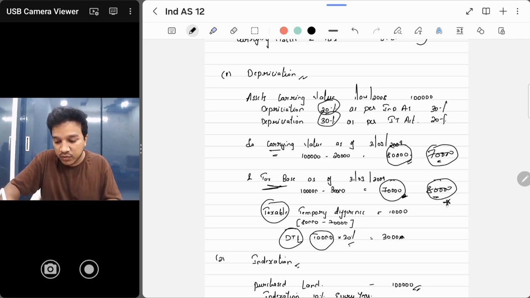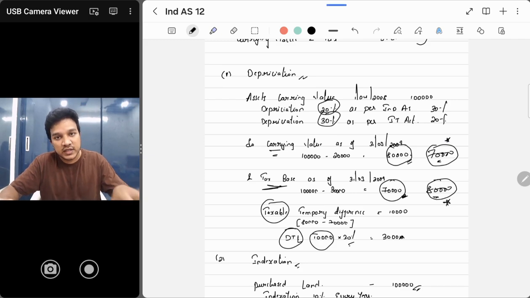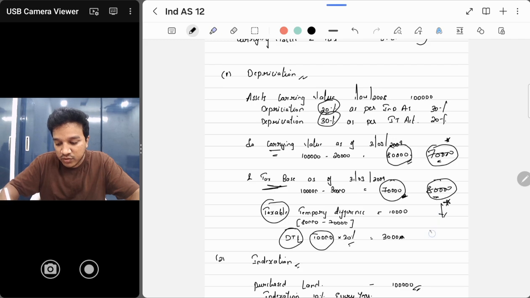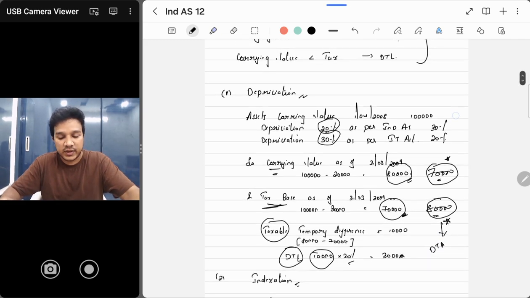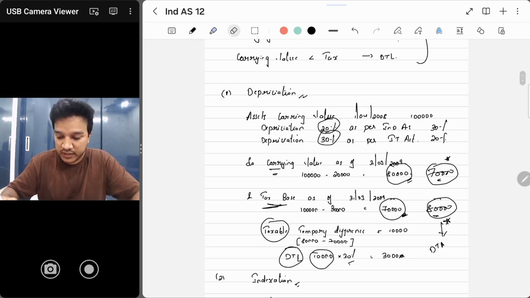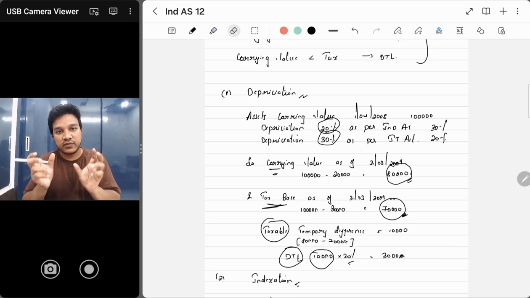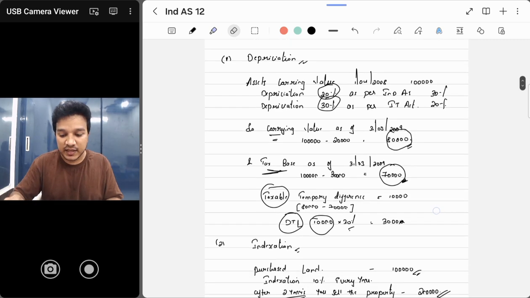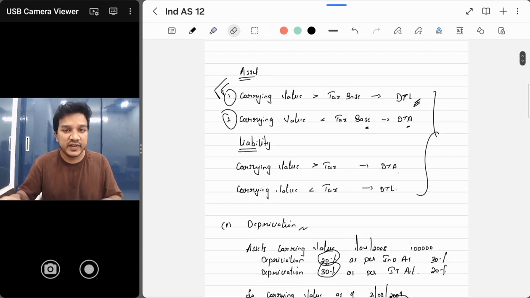तो प्रॉफिट यहाँ पे कम होता है, ठीक है, because we are claiming 80,000 as deduction. यहाँ पे प्रॉफिट ज़्यादा होता है because only 70,000 we are able to claim as deduction. तो in future, यहाँ पे बेनिफिट आ रहा है अपने को, तो deferred tax asset आता है, right. So here, yeah, I hope you understood the point. I don't want to go more deep and confuse you guys, right? It's just that you need to see कि depreciation rate डाल के you need to find out what is the carrying value and what is the tax base, and then you need to see what is its impact on the profit. Okay, so this applies for the assets side, ठीक है. Since this is assets, we will do it in that way.